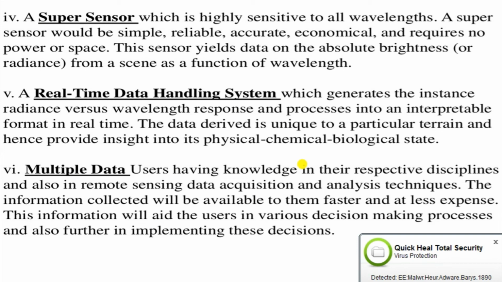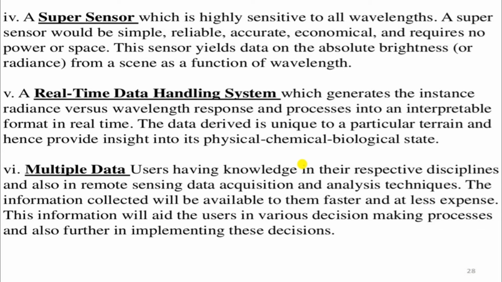Real-time handling system. We also require a proper real-time handling system. Sometimes it may happen that we cannot get all the data processing equipment, so we have to spend more and more time on processing. Some devices give the data in time, but if you do not process that data, its usability may be lost.